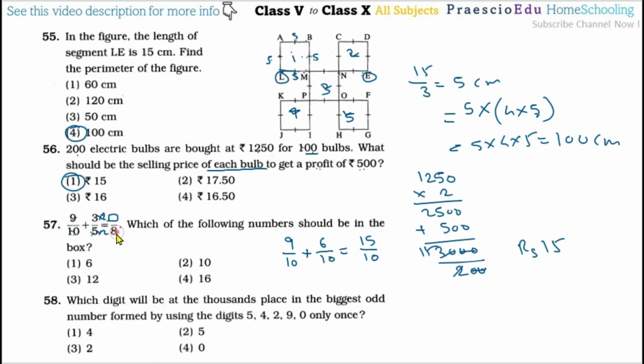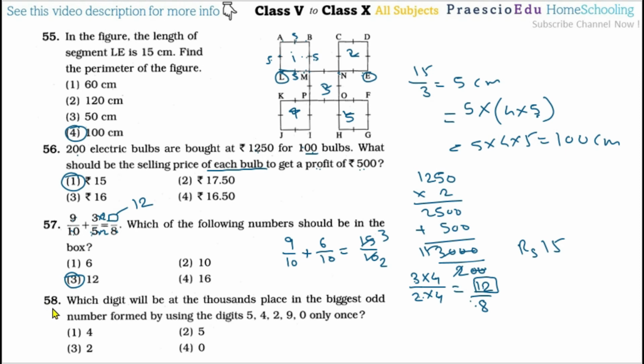But now here 8 is the denominator, so first of all we have to take out the common factor. 5 threes and 5 twos, so that is 3 by 2. Now in 3 by 2 we have to convert the 2 into 8, so we multiply by 4, the same multiplied by 4 here also. So 3 multiplied by 4 is 12, and here 8. Now this correctly matches the denominator, so the box should be 12. So 12 is given in option number 3.